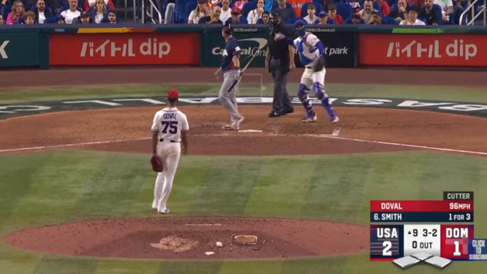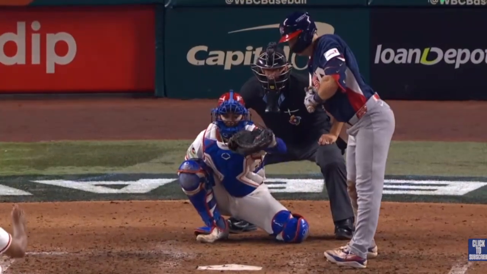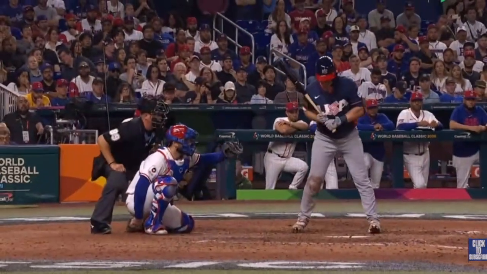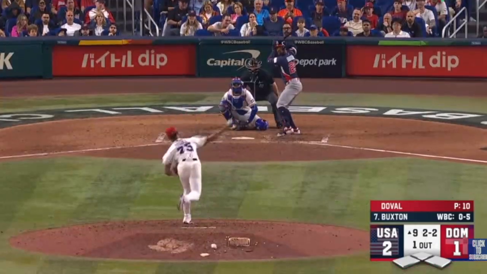Pitch inside! Will Smith gets rung up on a pitch inside from the ball! Borderline pitch called strike 3. Will Smith gets punched out looking. That'll be the first out here in the top of the 9th for Team USA. And that pitch looked inside, a little too inside.